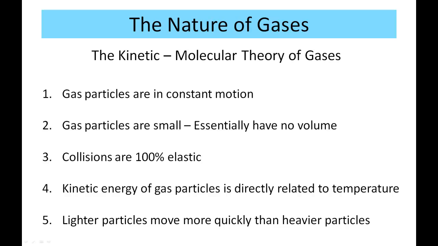What that means is that if a gas particle is traveling about 90 miles per hour and it hits another gas particle or the side of a container, it comes off with a speed of 90 miles per hour, meaning there's no attraction between gas particles and other gas particles or the container.